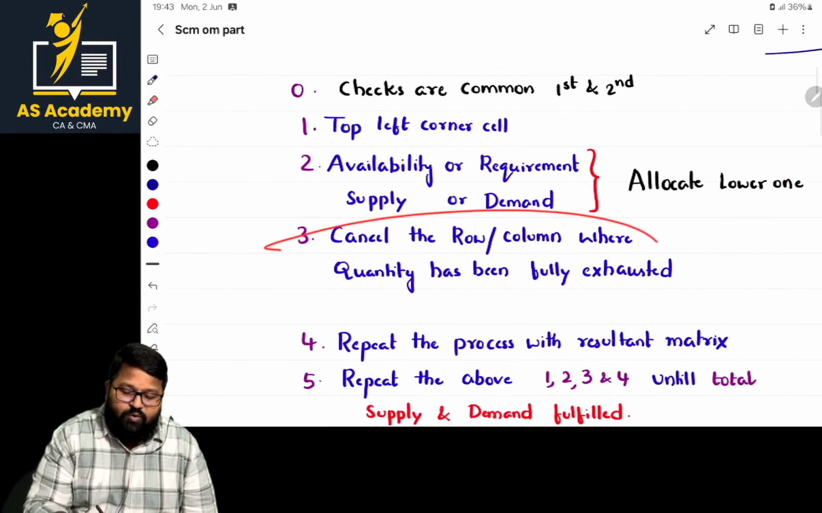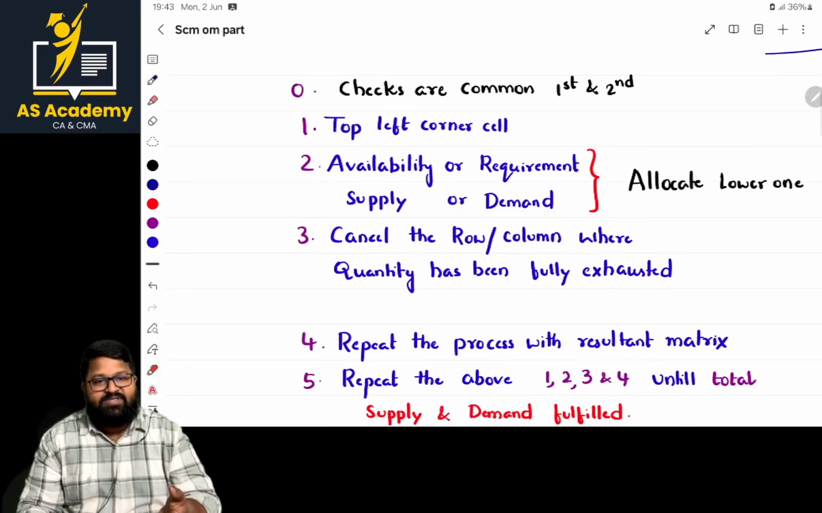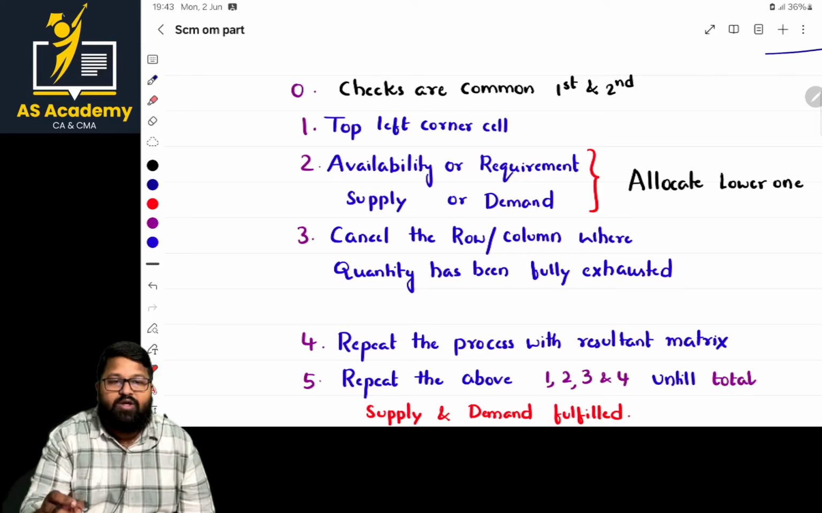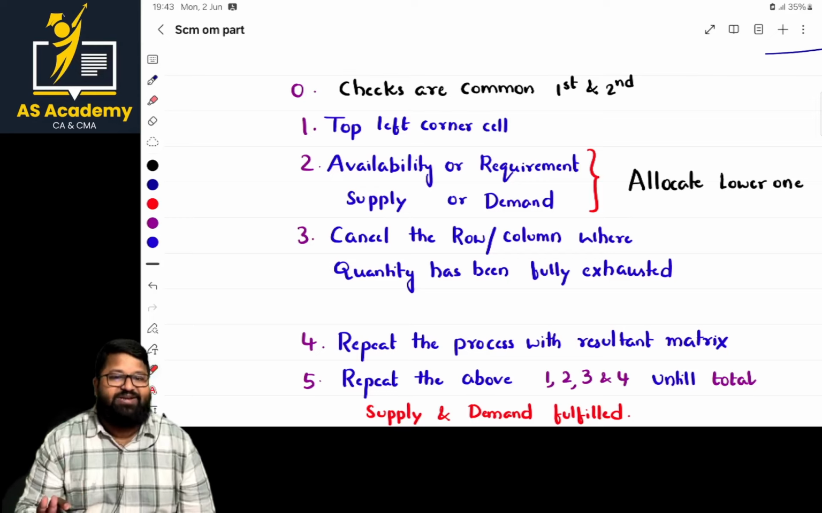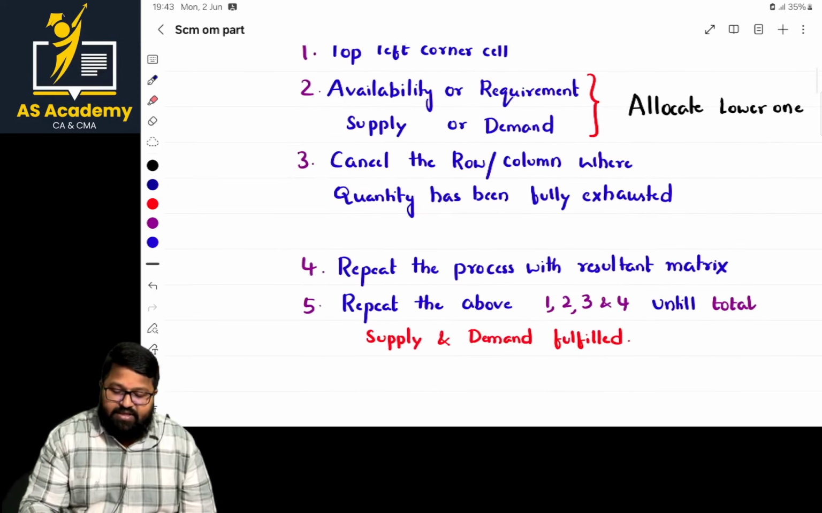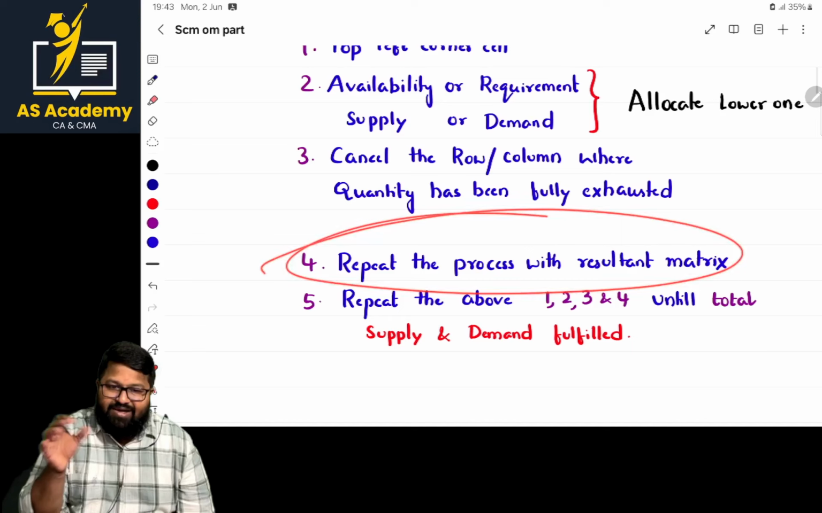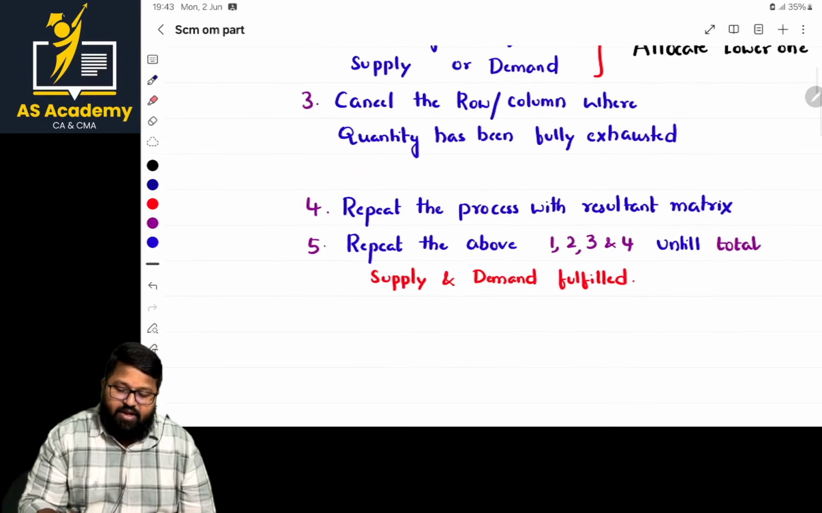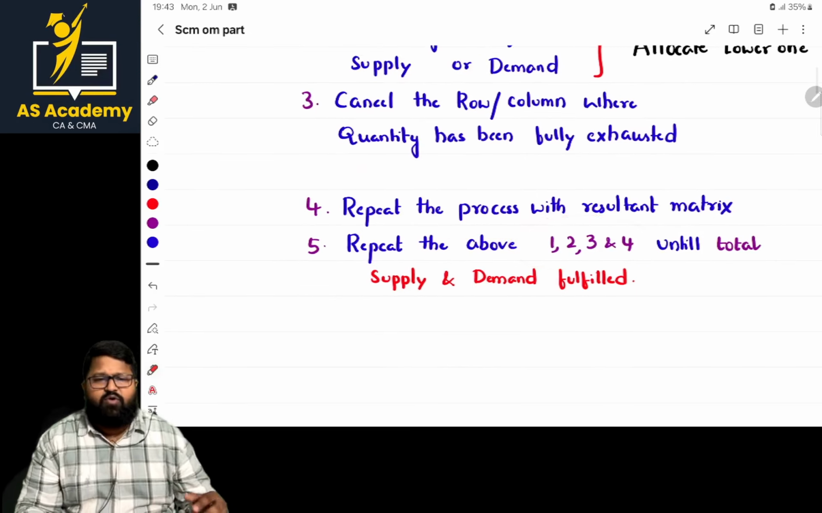After that, what we have to do, sir? What I have done there, I have represented the same way. Cancel the row or column where the quantity has been fully exhausted. So I cancel the next. Repeat the process on the resultant matrix, and repeat those steps, 1, 2, 3, 4 common steps. Again repeat.